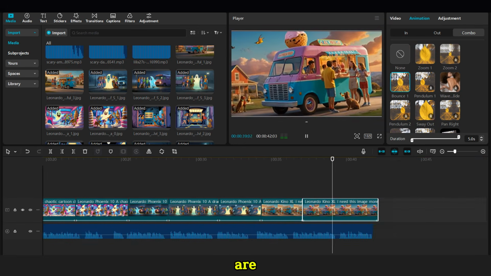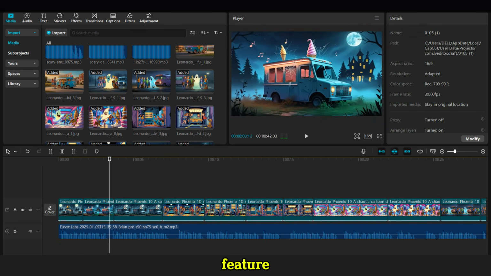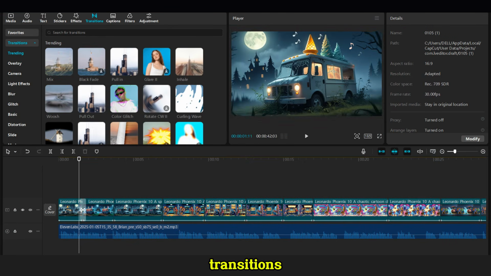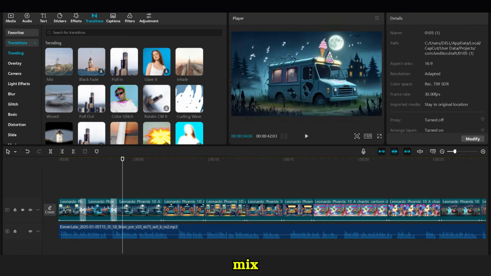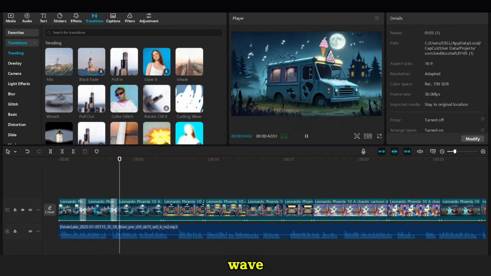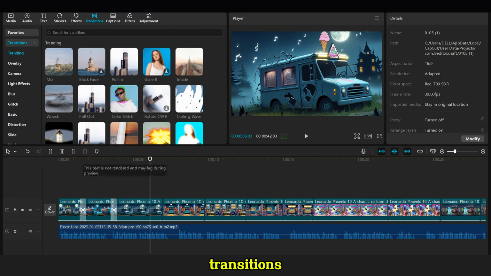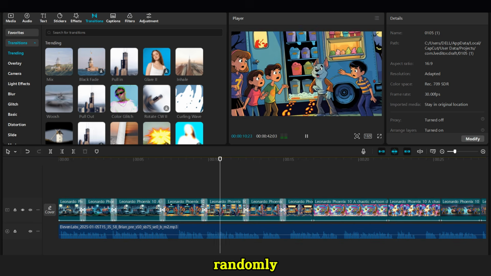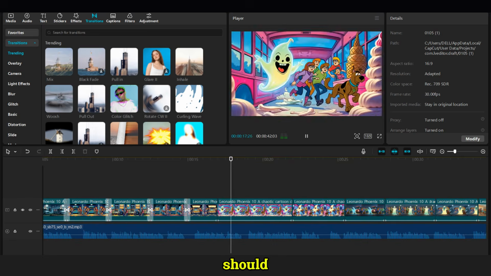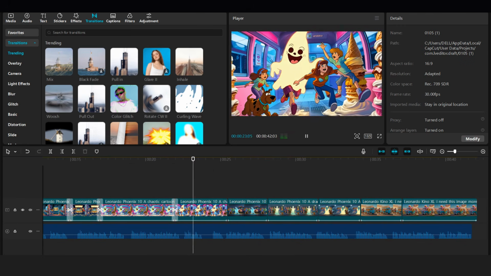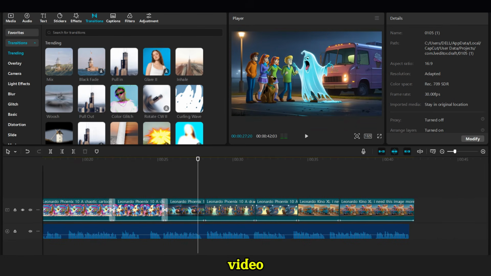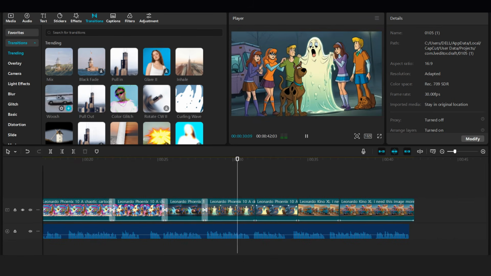Once all the animations are set, head to the transition feature. Choose the most fitting transitions for each scene. I usually go with pull-in, whoosh, mix, inhale, and curling wave. Make sure to place the transitions thoughtfully. Don't use them randomly. Each transition should enhance the flow of the video and provide a better viewing experience. After these steps, your video will be ready for the final touches.